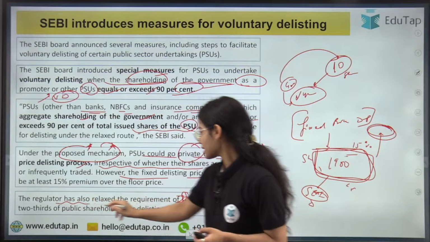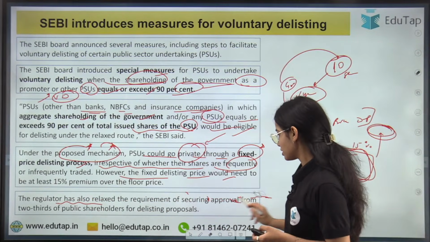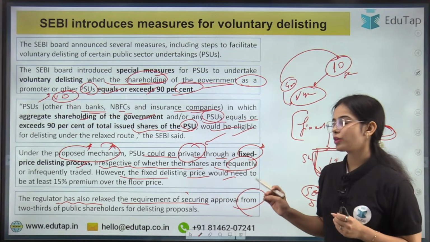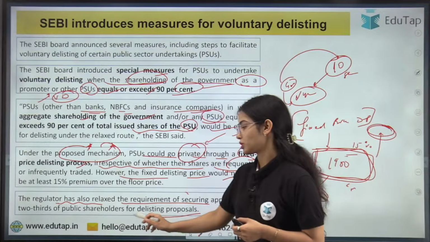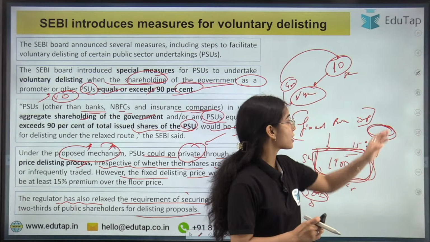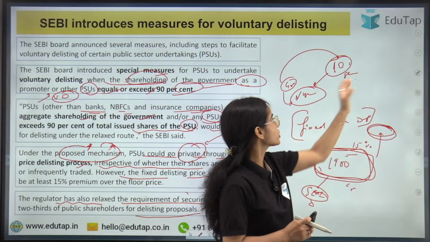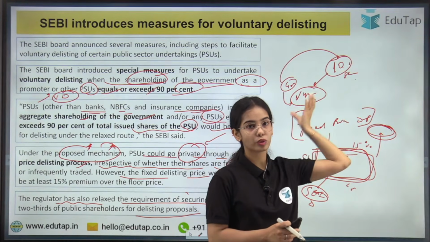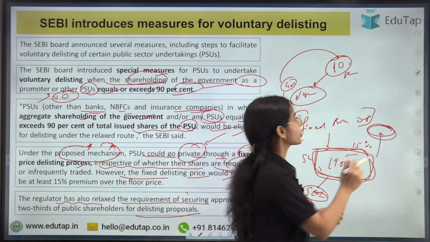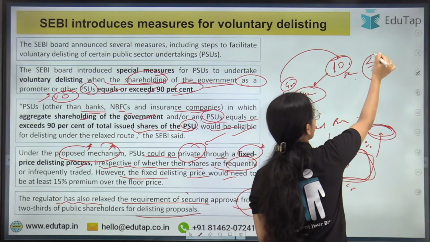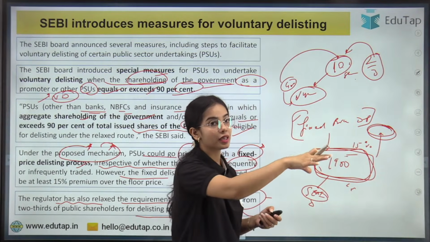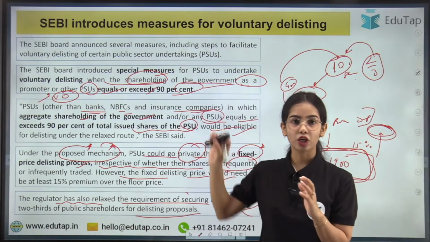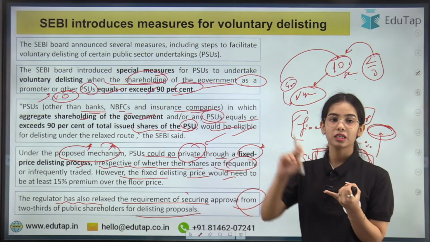Okay, so the regulator has relaxed the requirement of securing approval from 2/3 of the public shareholders for the delisting proposal. So before, what used to happen is that, okay, these are the 10 people that hold the shares of this XYZ company in the capital market. So there are 10 other people that hold the shares of this XYZ company. So the permission had to be taken from 2/3 of these public shareholders in the capital market so that the delisting can be done.